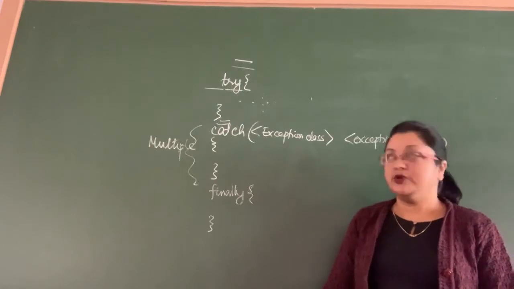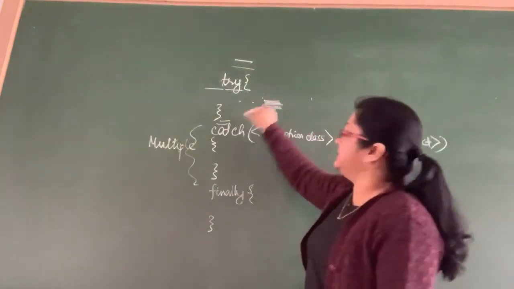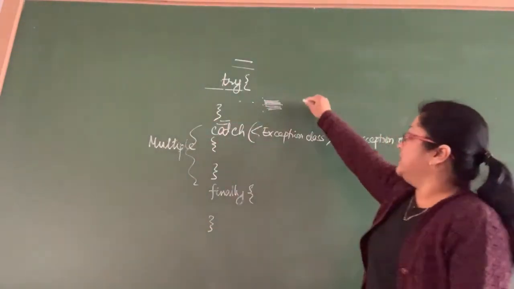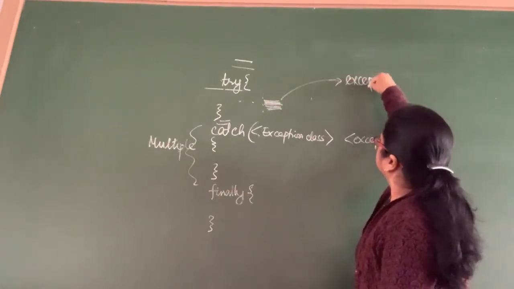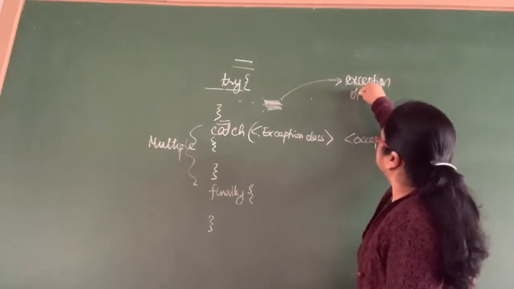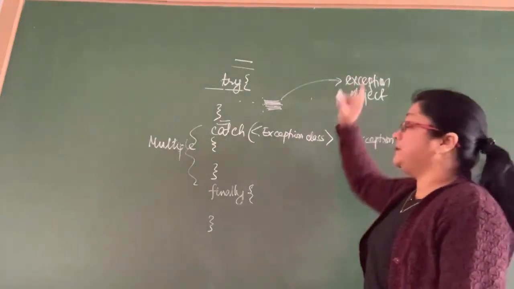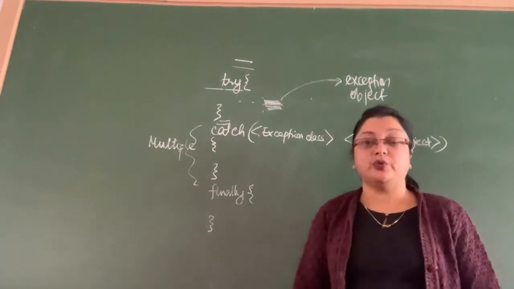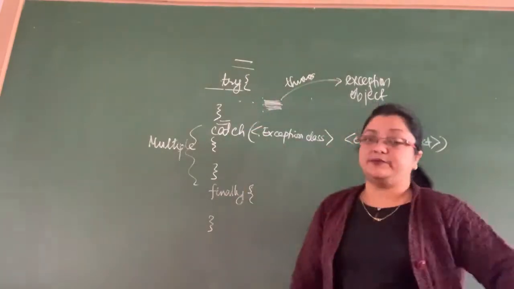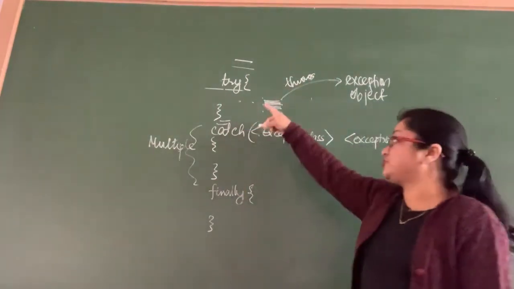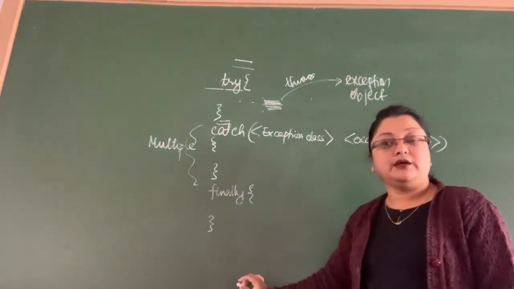Whenever any exception occurs in some statement inside the try block, the exception object that you have, we say that an exception is thrown. When that exception is thrown, it will be caught by one of the matching catch blocks.